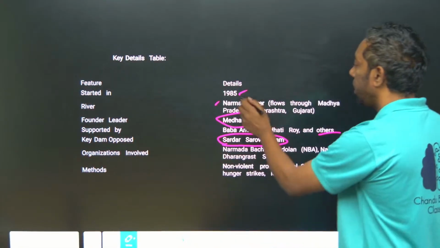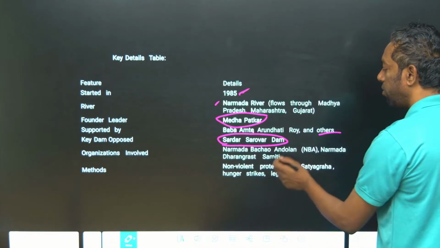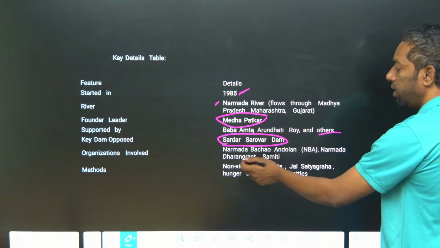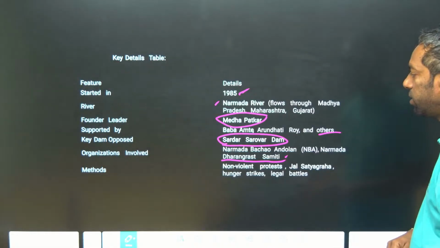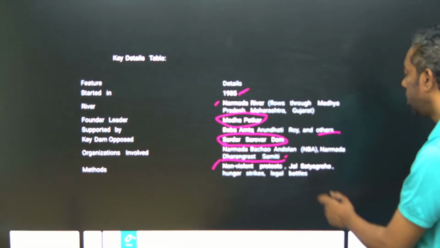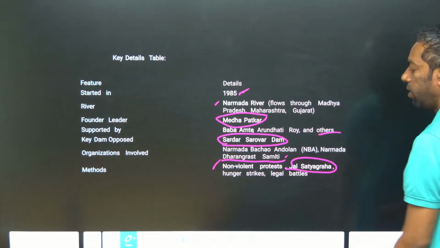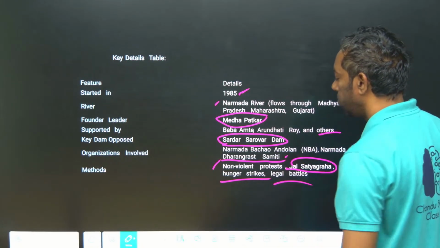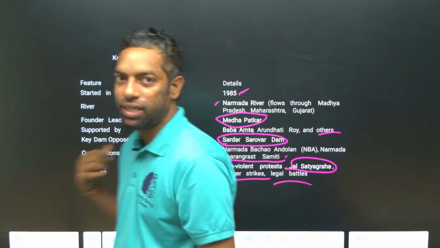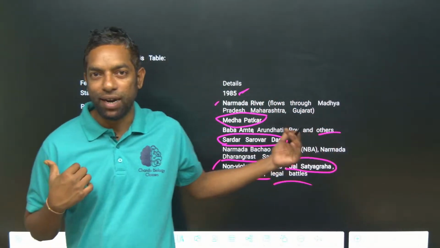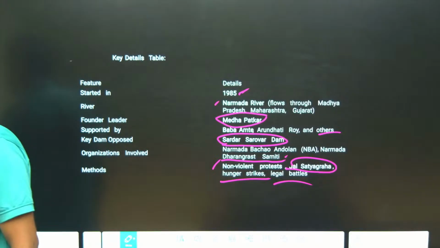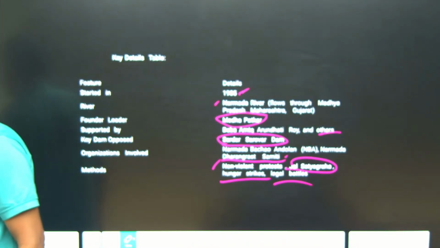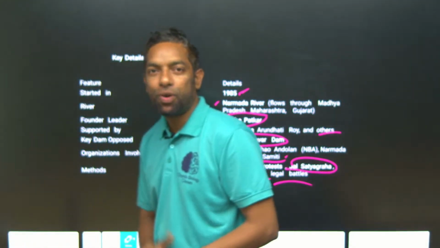In 1985, the Narmada Bachao Andolan, NBA, was a non-violent protest with Jal Satyagraha, hunger strikes and legal battles. These are the activities in their movement. Guys, just look here. This is the most important movement for the coming exam. I hope you guys understand this.